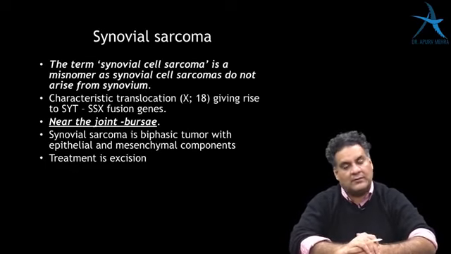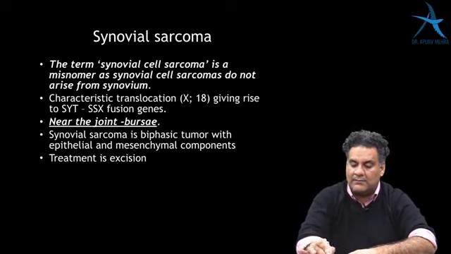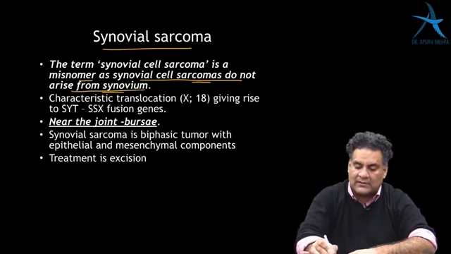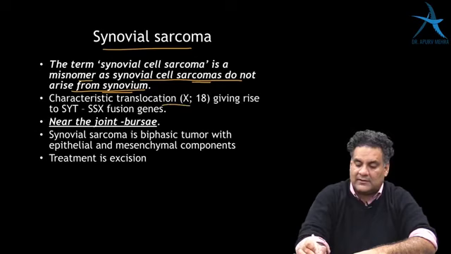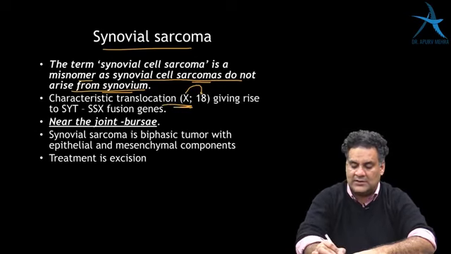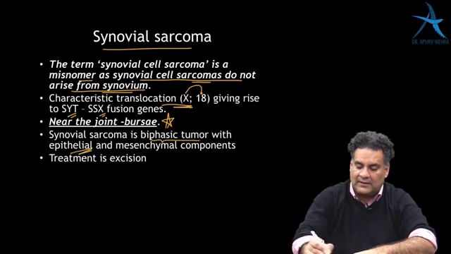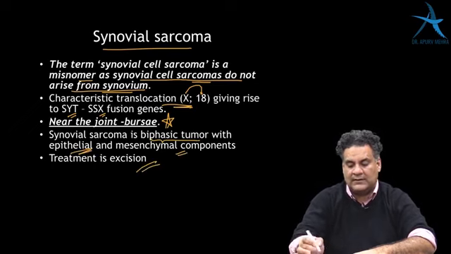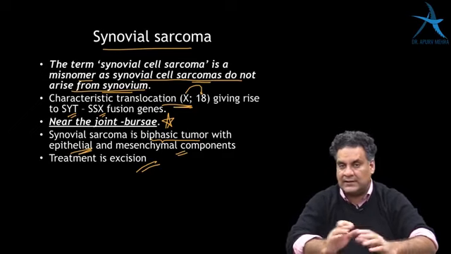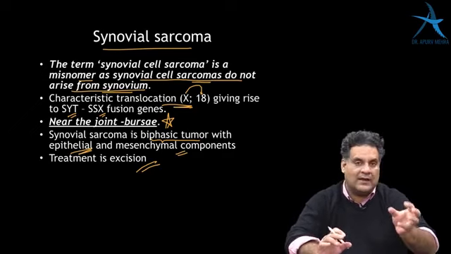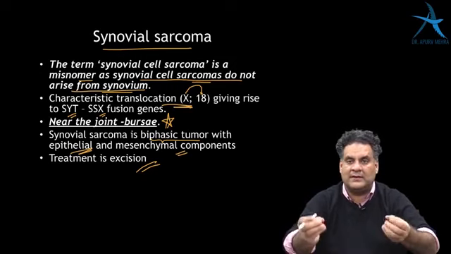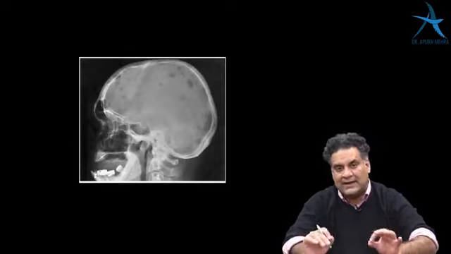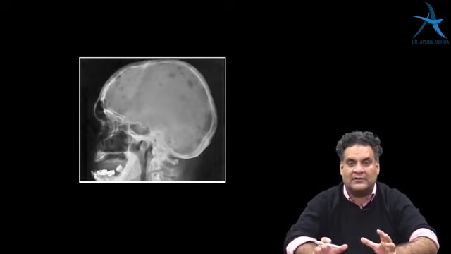And then one rare tumor which is very common in entrance exams is synovial sarcoma. It's a misnomer, as synovial cell sarcoma does not arise from the synovium. Characteristic translocation is between chromosome X and 18, causing a gene called SYT-SSX. It arises near the joint, the bursa. It's a biphasic tumor with epithelial and mesenchymal components, and treatment is surgical excision. Normally a tumor will have a single component of malignancy, but here there are 2 components, so biphasic tumors.